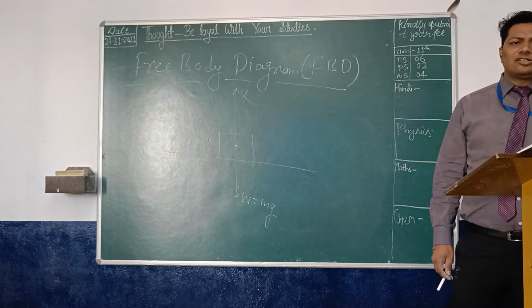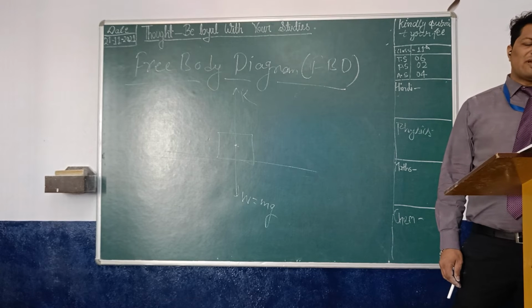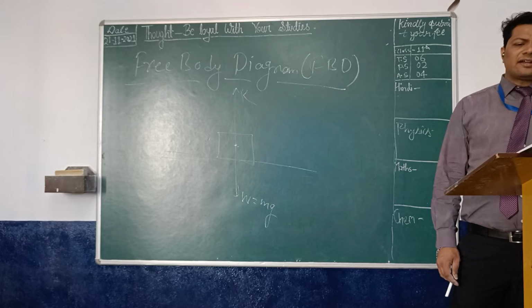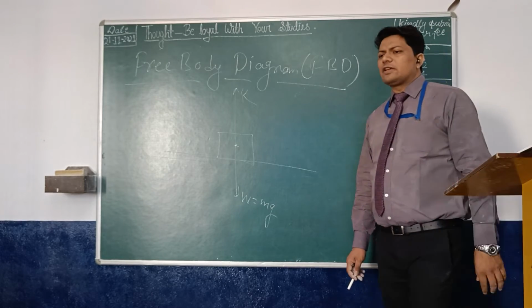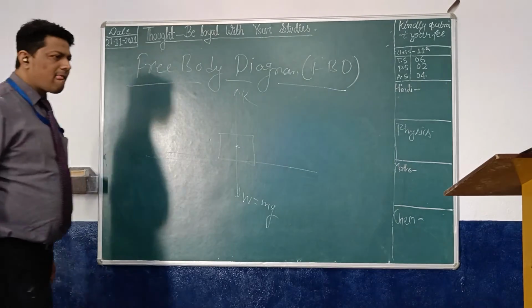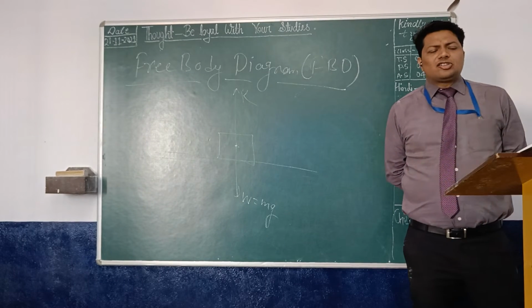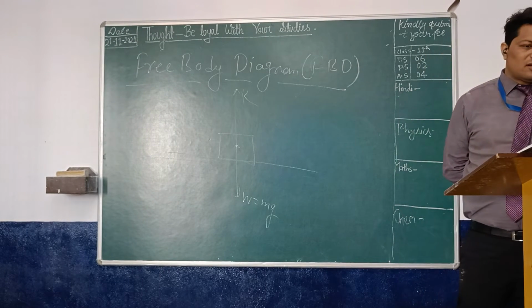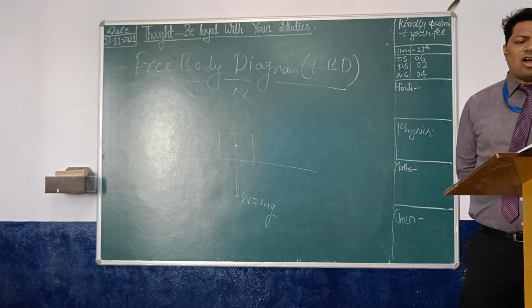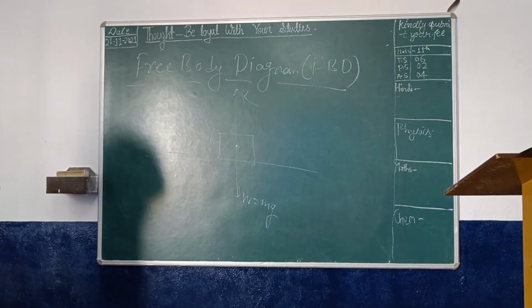It consists of its weight W equal to mg acting through the center of gravity, and the reaction exerted on the book by the surface.